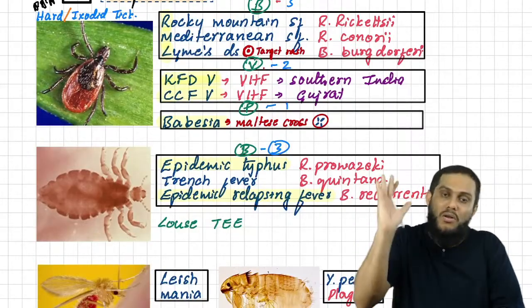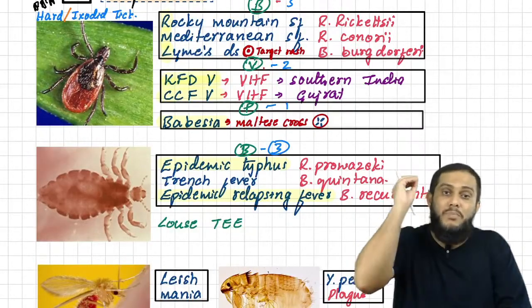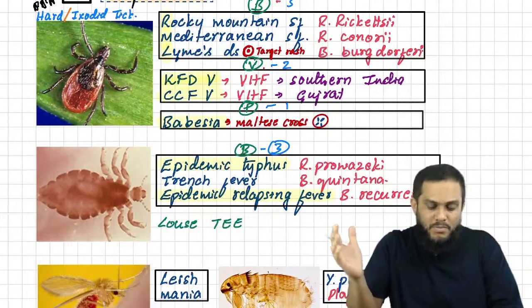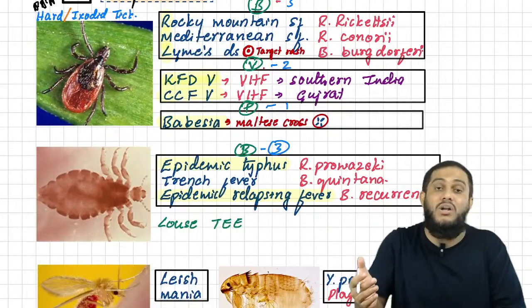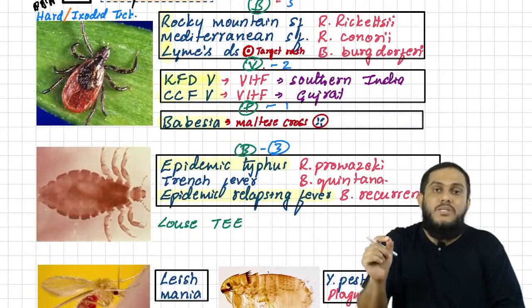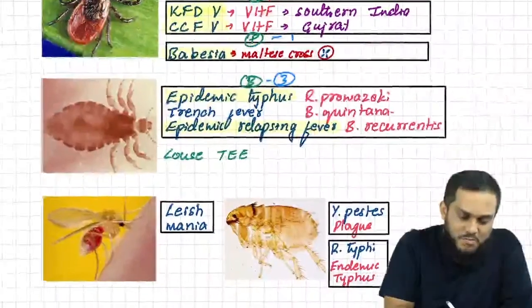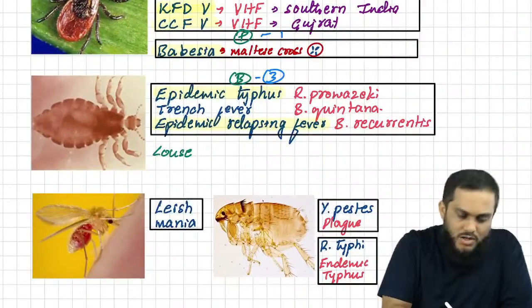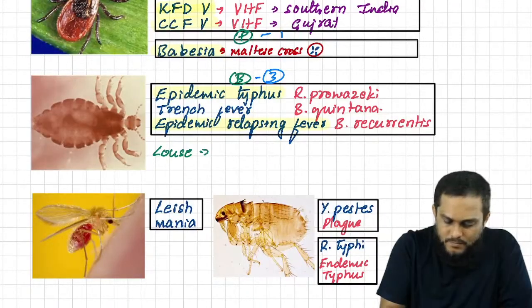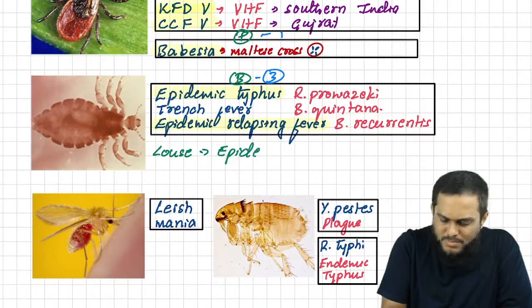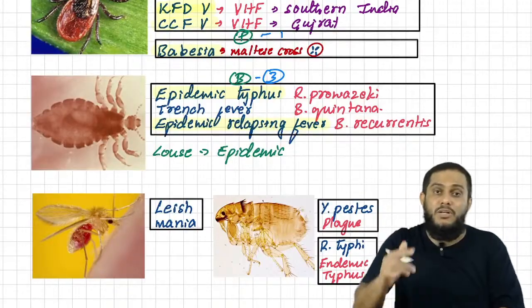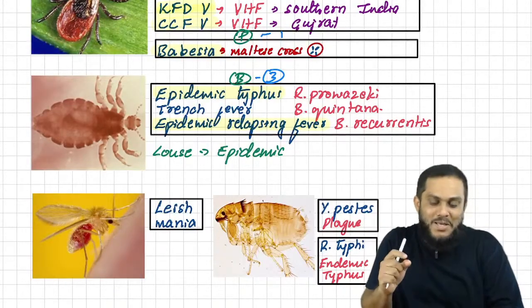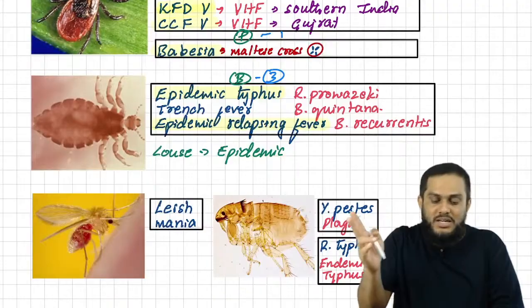So in the tick section all are important, but here for louse remember epidemic. Louse causes epidemic. That is the better mnemonic. Louse causes epidemic. What epidemic? Epidemic typhus and epidemic relapsing fever. Epidemic typhus is caused by Rickettsia prowazekii.